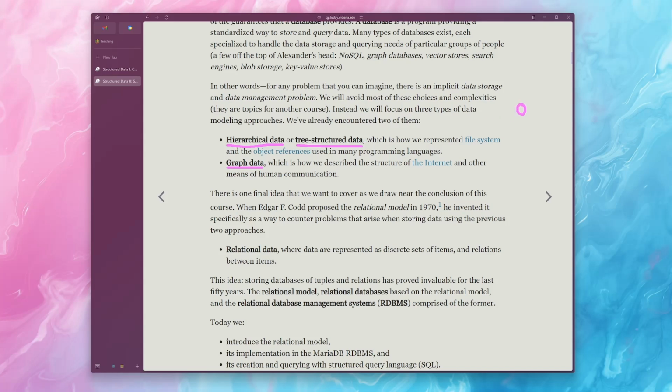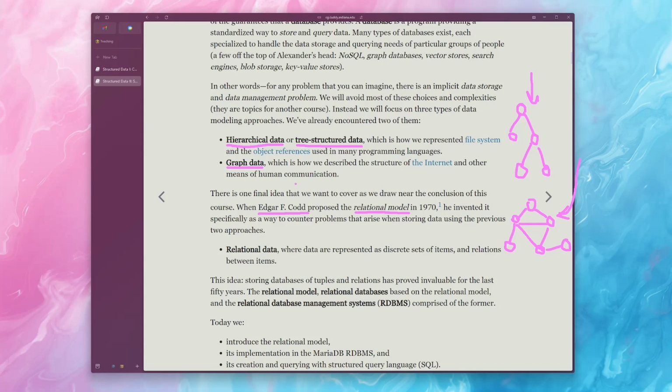So in the first one, maybe we have just some kind of rooted node where we have a simple hierarchy of objects that kind of extends down like a tree. In the other notion, where we were talking about the World Wide Web or the internet, we were talking about these series of linked nodes. So both of these are really powerful representations, but in fact, the reason that someone named Edgar F. Codd in the 1970s was proposing something called the relational model was actually because of some problems that these two models have when you're actually trying to work with data in the real world.